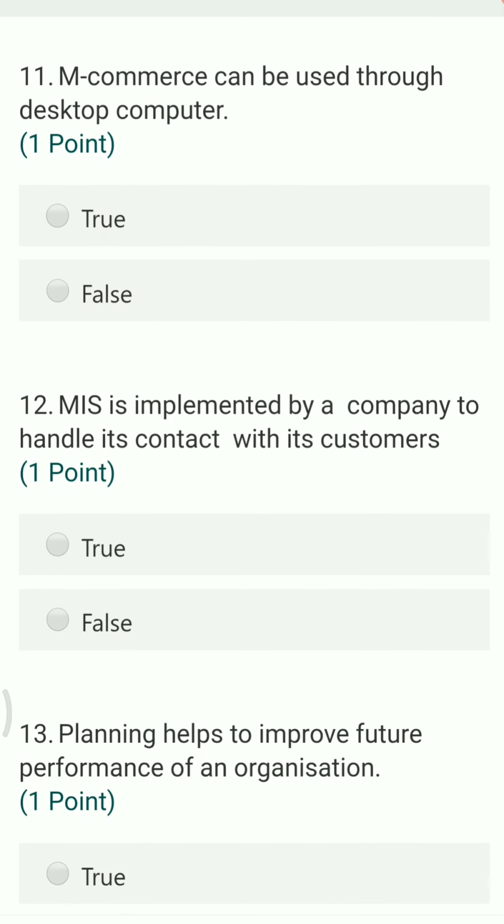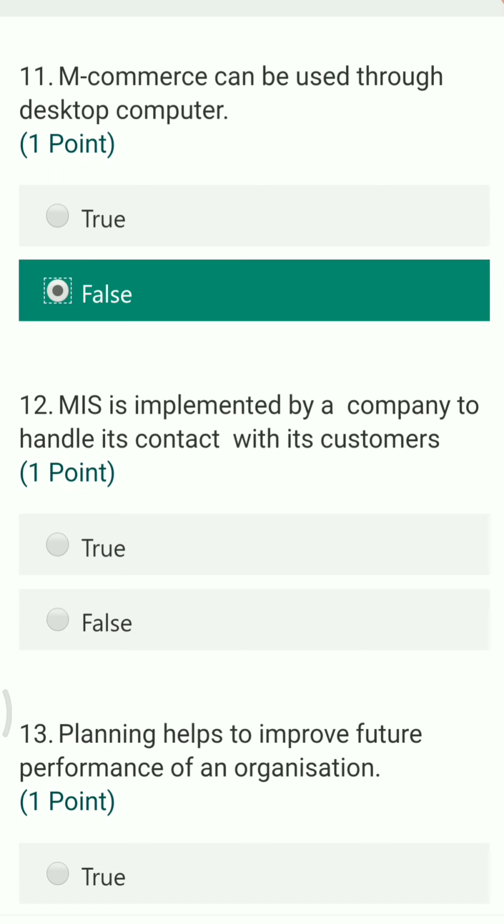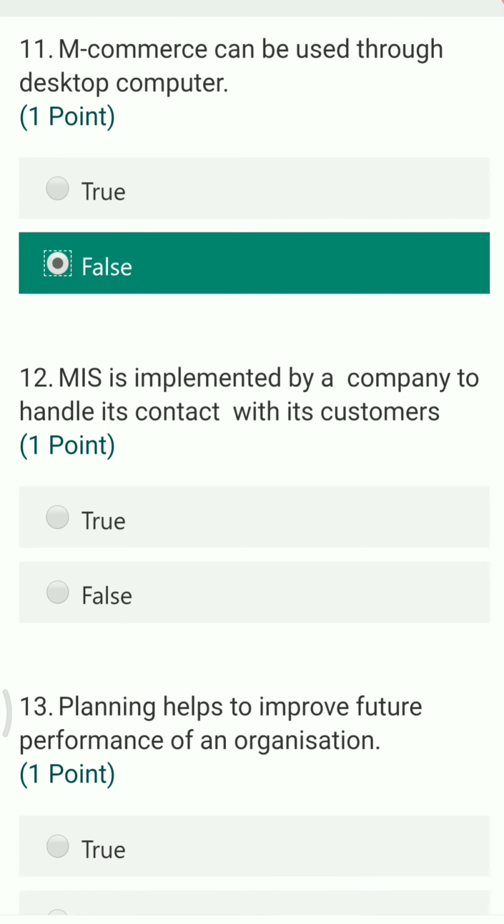Next question, m-commerce can be used through desktop computers. So this is false. M-commerce means mobile commerce and it is basically used with the help of mobile devices which are wireless. So the desktop computers, they have wire. So this statement is false.